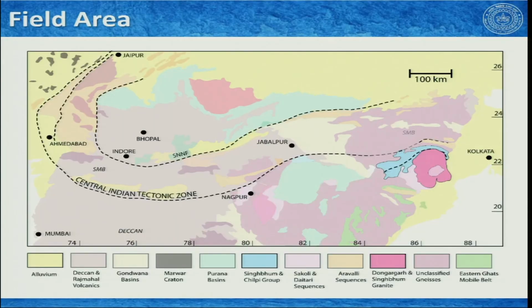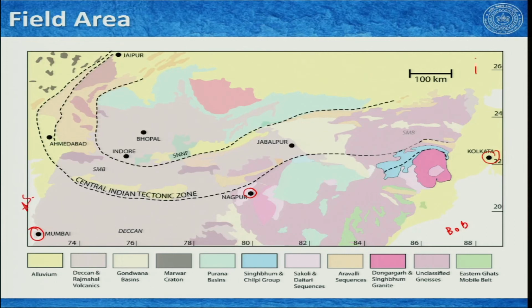So, Ghatshila, as I said, is in the eastern part of India, and in this map what you are looking at is the overall geological disposition of central India. To give you an overview, this is Mumbai, here this is Kolkata, Nagpur is here in the middle. Here you have the Bay of Bengal, and here this is the Arabian Sea.